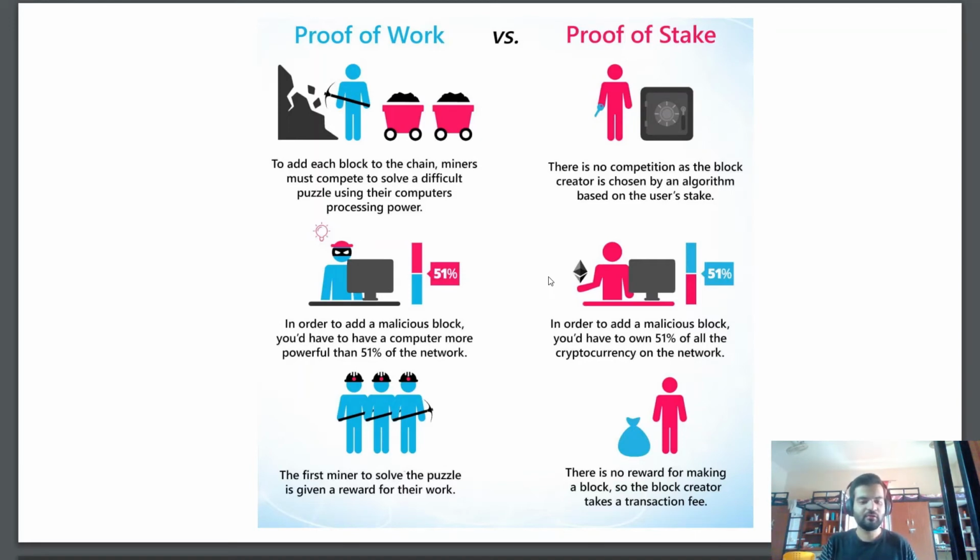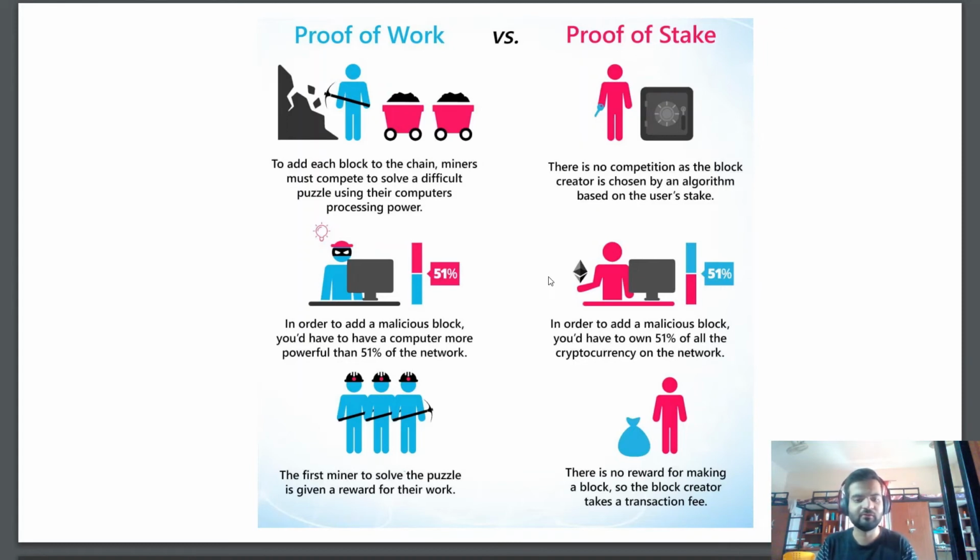So in order to change the system or add an incorrect block, we need more than 51% of the network power, which is not possible in the current situation if we talk about a system like Bitcoin. And in proof of stake, in order to add a malicious block, you have to own 51% of all currency on the network. So you have to spend too much money in order to add a malicious block on a proof of stake algorithm.